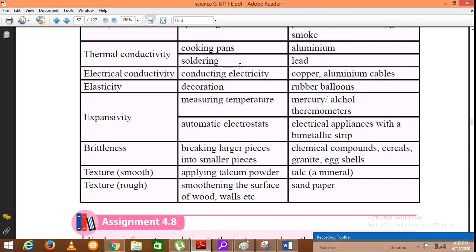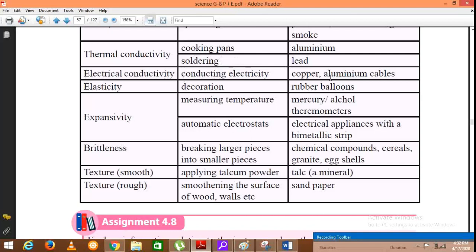You can connect iron rods by using this soldering method of lead due to the high thermal conductivity of it. When you are making different electrical circuits, electronic circuits, you make use of this soldering property of lead.